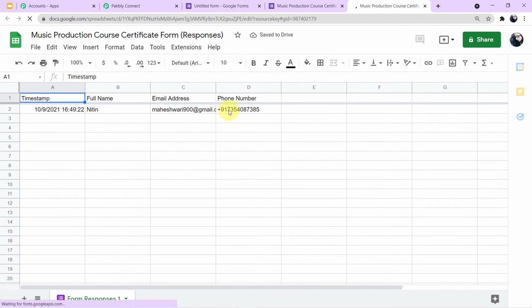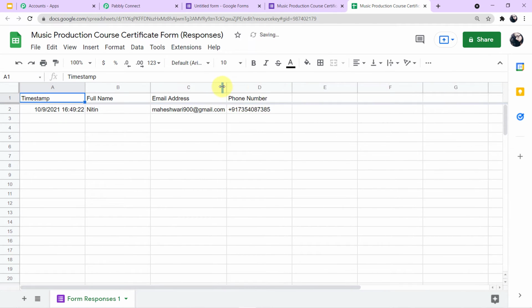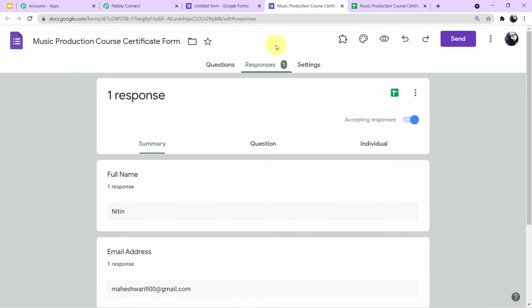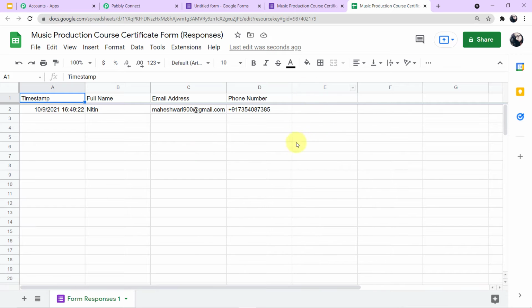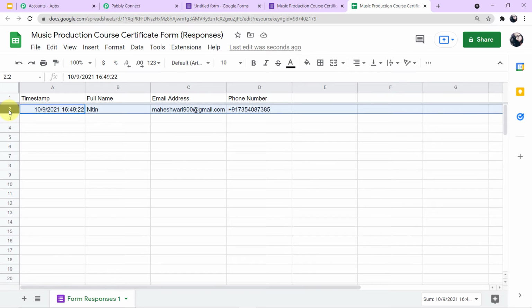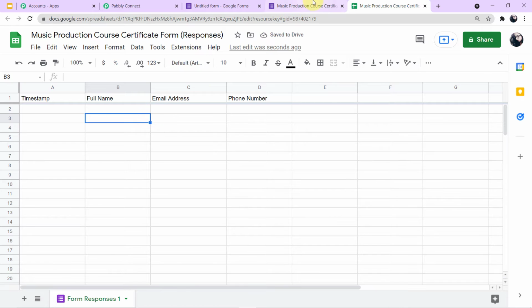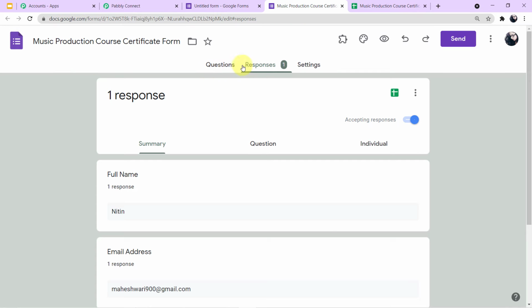You can see here one response is already filled up. So as soon as the students fill up this form, the responses will automatically get captured here because this Google Sheet is integrated with this Google Form. Let me show you how the response will be captured here. Let me first delete this in front of you. Okay, so we have deleted this, and now we will go to our form and submit the form on behalf of our student.